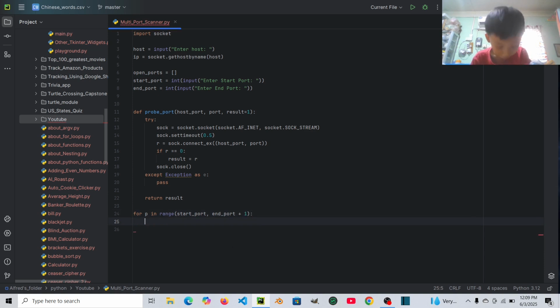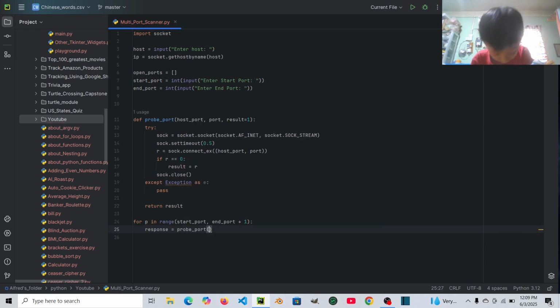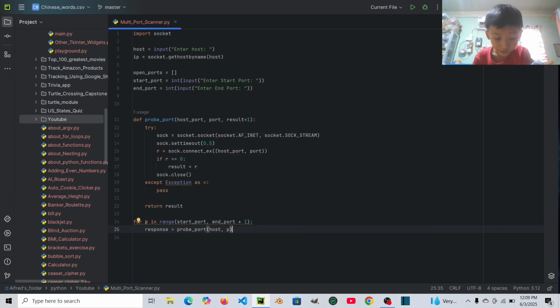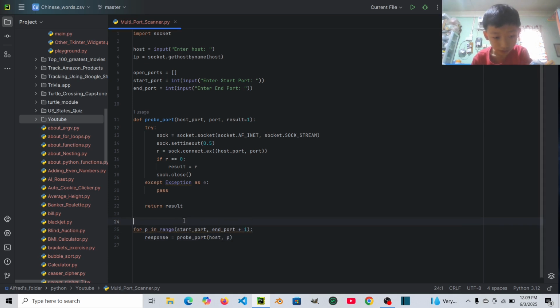It will be plus 1, and then let's say response equals probe port, host. We will scan multi-port, not a single port.